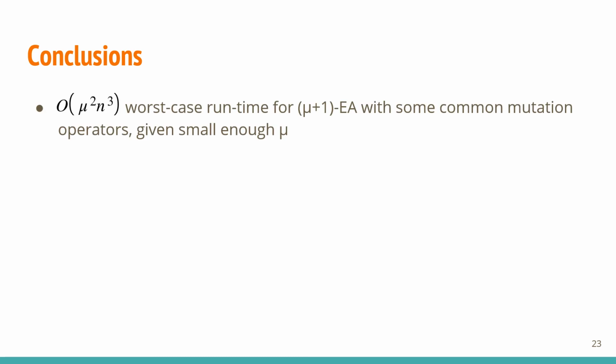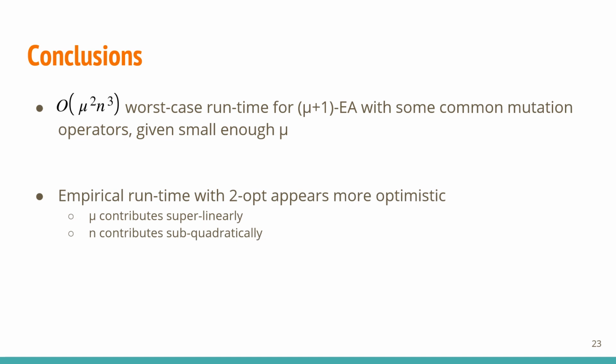To summarize, in this study, we proved a worst-case runtime of sub mu squared n cubed for maximizing sum diversity with the mu plus 1 EA using common mutation operators, namely 2 and 4-ops for TSP and 2-ops for QAP, assuming small enough mu. Our experiments, aside from showcasing different behaviors from maximizing different diversity measures, also indicated more optimistic empirical runtimes. Specifically, the results suggested that mu contributes superlinearly to runtimes, while n contributes subquadratically.